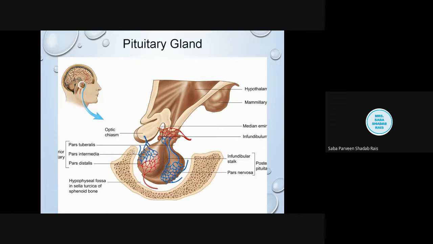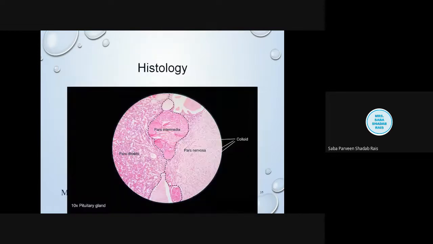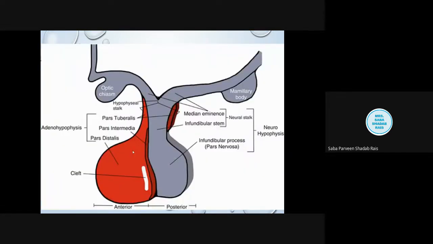When we talk about the lobes, we had already discussed that it has the pars distalis, pars intermedia, and pars nervosa, three lobes. Now let us discuss the adenohypophysis. The most important point to remember here is that the origin of both parts of the pituitary gland, the adenohypophysis and the neurohypophysis, is different.